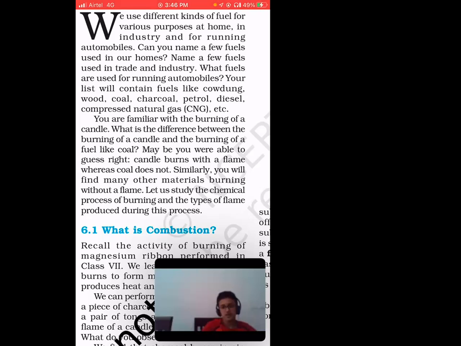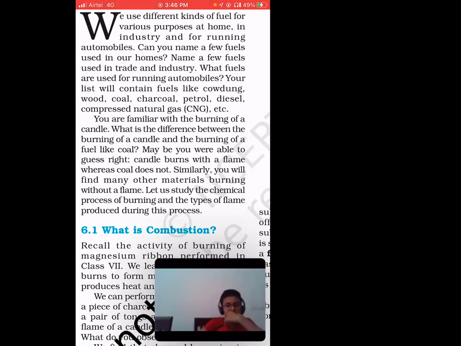You are familiar with the burning of a candle. What is the difference between burning of a candle and burning of a fuel like coal? Burning is a process. A candle is burning and a fuel is also burning. So what is the difference? When a candle is burning, it is not producing any energy, and it is not helping an object to move or to produce anything. But when coal is burned, it is producing energy, for example in the railways, or for ironing shirts and clothes.